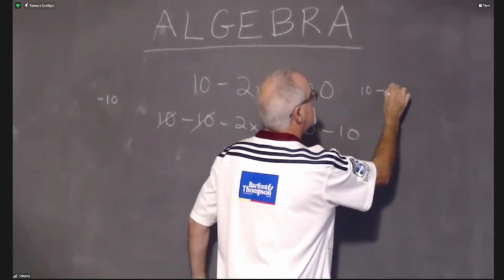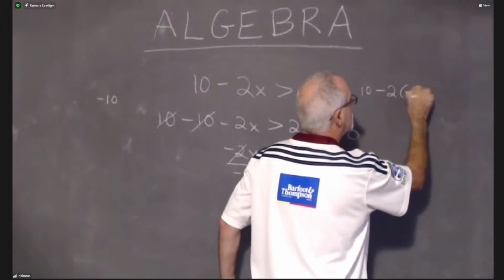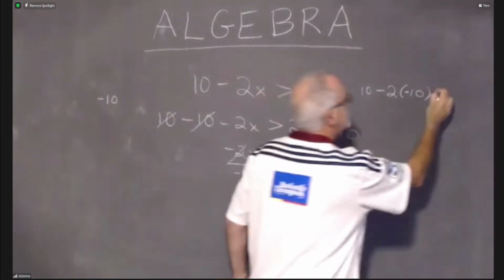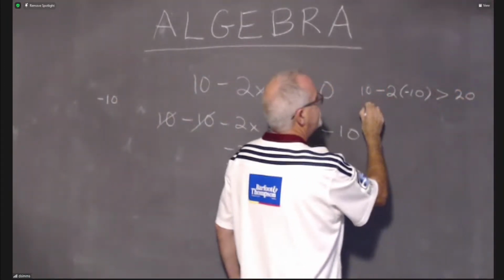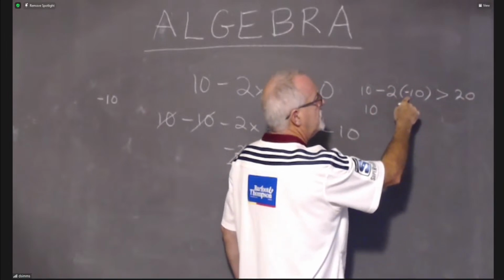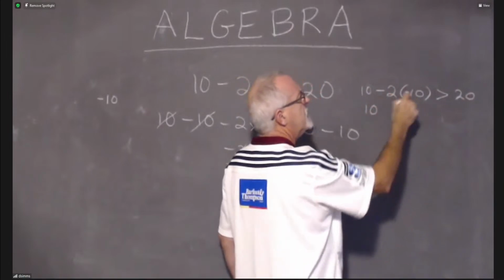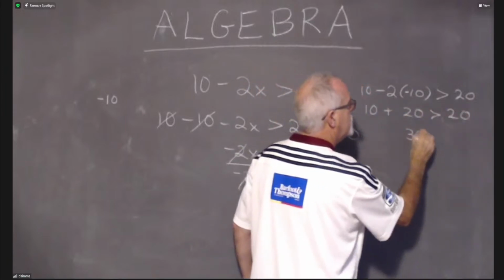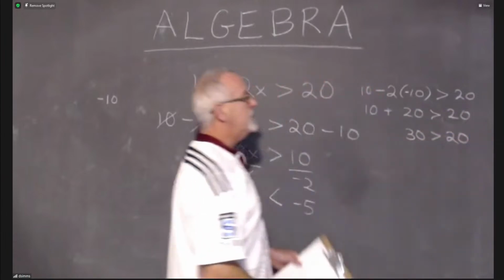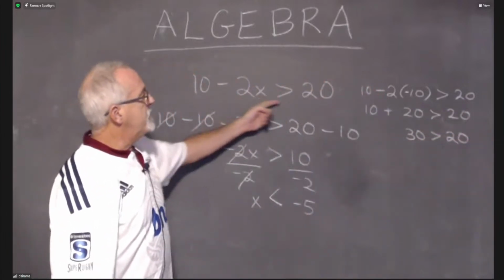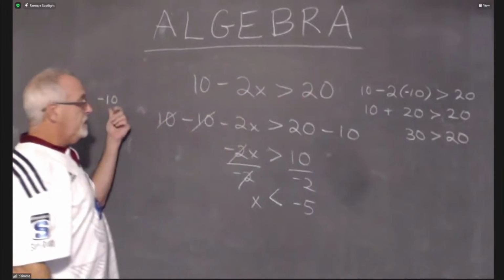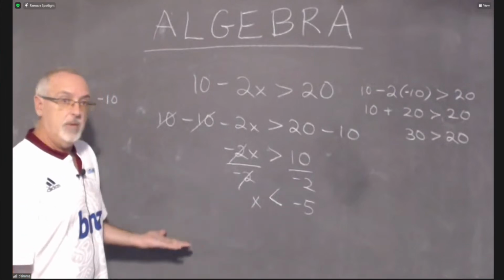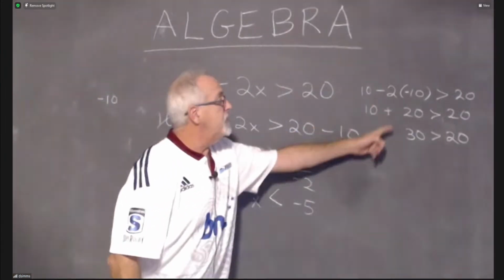10 minus 2 times -10. So all I'm doing is taking my x and replacing it with this value I want to test. Is greater than 20. Negative times negative is positive. So -2 times -10 gives me +20. And 10 plus 20 is 30. And 30 is greater than 20. So it worked. Using my original inequality, using -10 that I know has to be part of my answer because it is to the left of -5 on the number line, it worked.